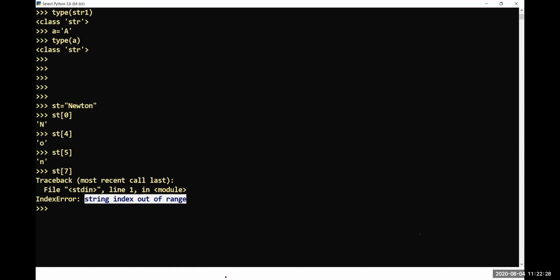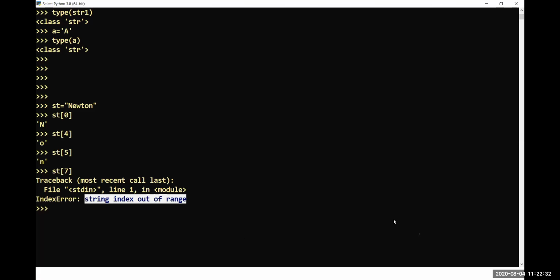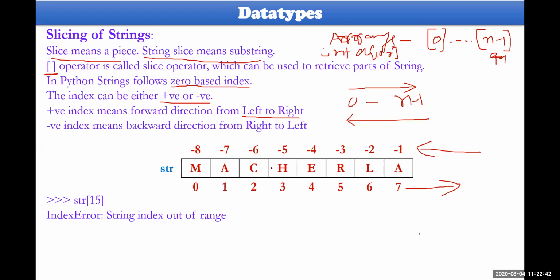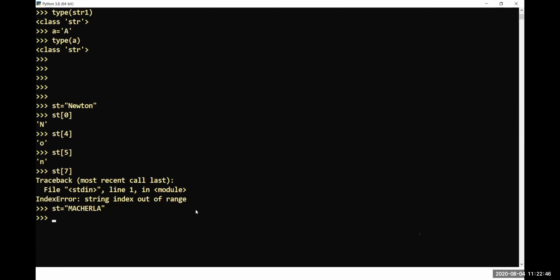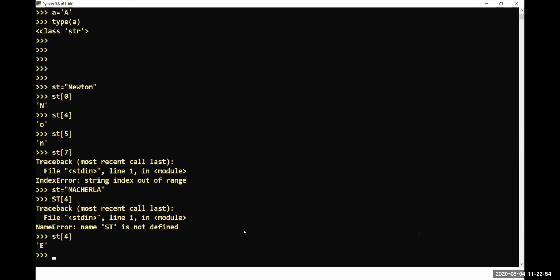I have taken another example, Macharla. Let me take the same example here. st will be equal to Macharla. Now, if you want to get the value at the 4th location, you'd like to get st of 4. With lowercase letters, st of 4 gives you e.